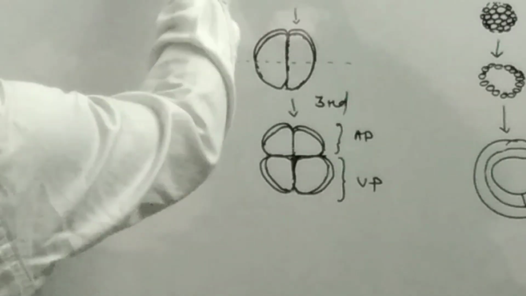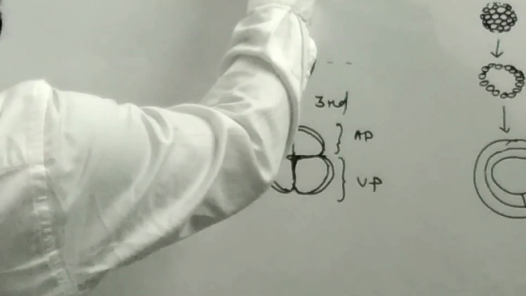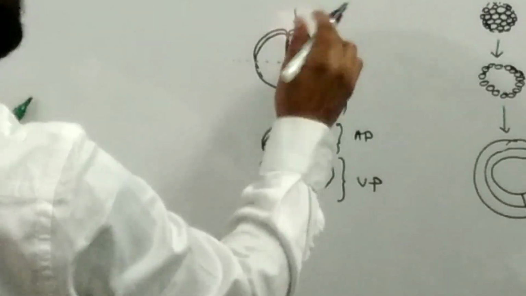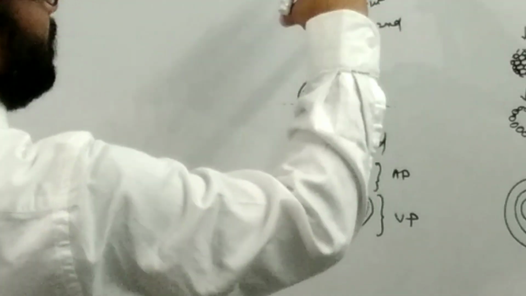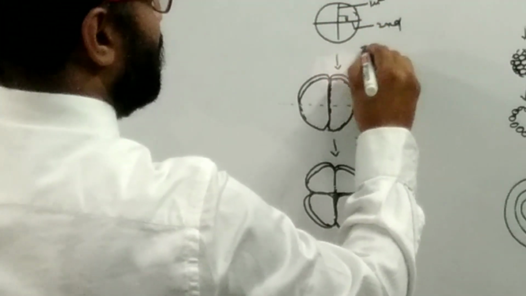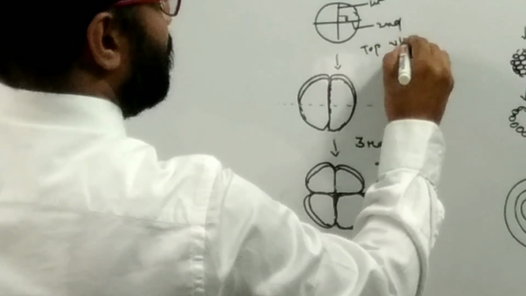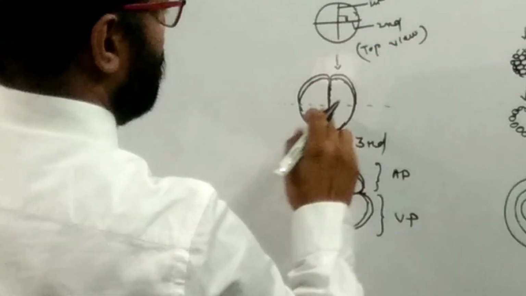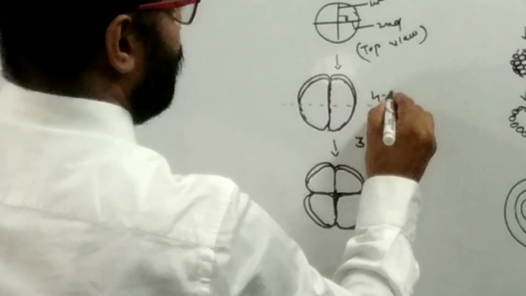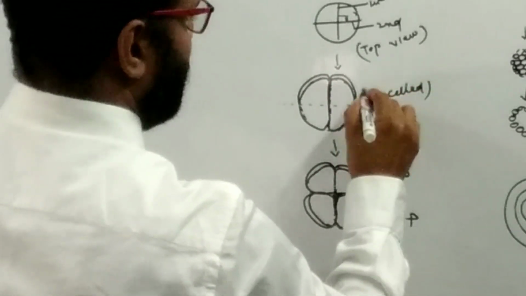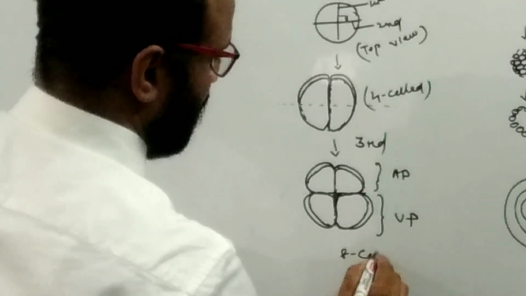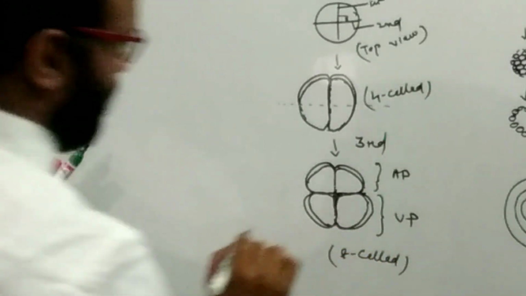Suppose that this is the animal pole and this is the vegetal pole. This is the top view, and this is the lateral view. This is the four-cell stage, and this is the eight-cell stage.